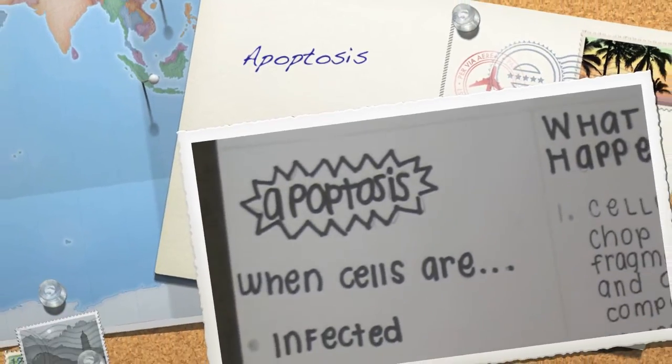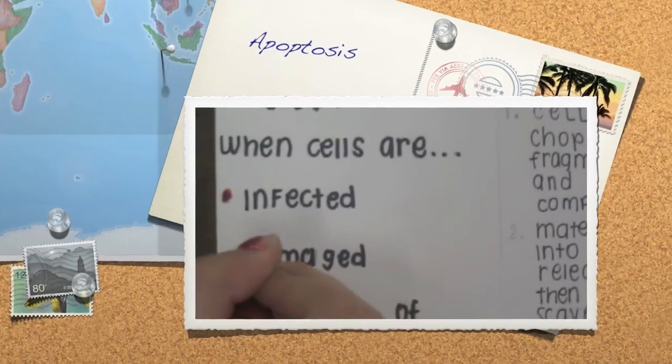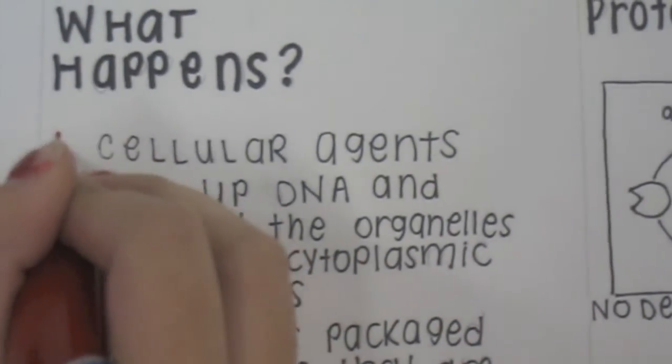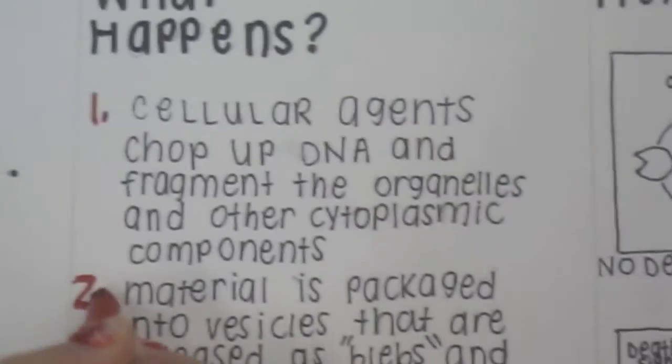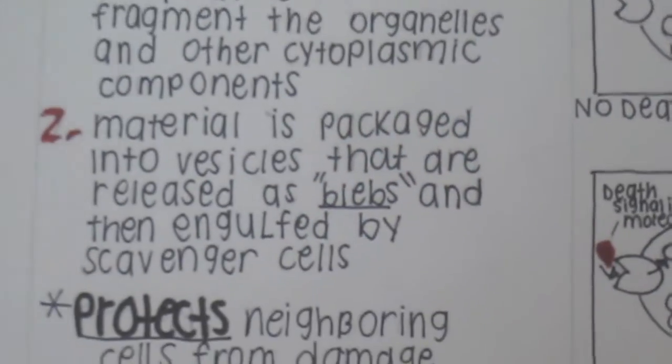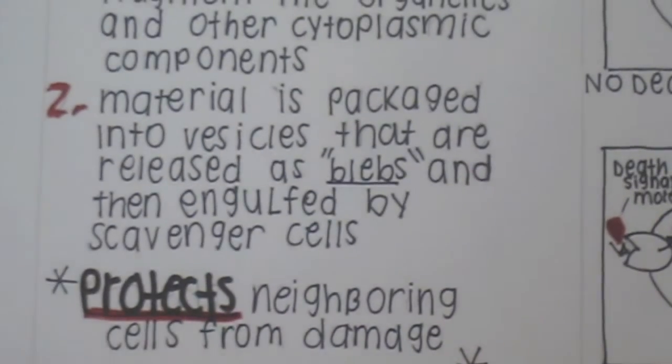Cells enter apoptosis when they are infected, damaged, or at the end of their lifespan. Apoptosis is when the dying cell is trapped and packaged into vesicles which are digested by scavenger cells. This protects neighboring cells from enzymes being leaked out of a dying cell.